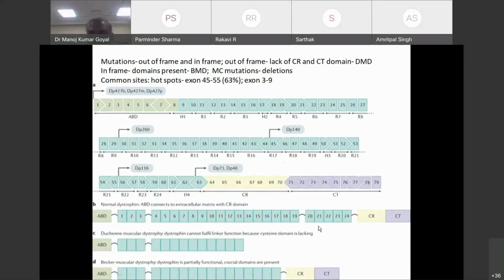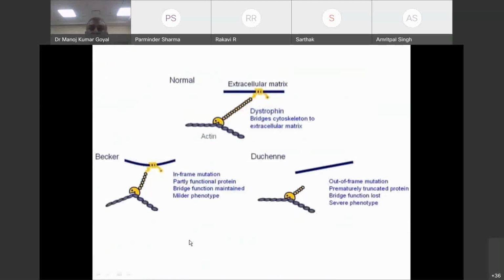Again, in-frame mutations. This is normal dystrophin; this is an out of frame mutation. We are not getting the cysteine-rich domain. In an in-frame mutation, we are getting the cysteine-rich domain. It can still bind, and the important sites are there. So that gives Becker's muscular dystrophy. With no cysteine domain, it cannot bind, and we get Duchenne muscular dystrophy. Same representation. I am saying this again and again so that you understand how most of the muscular dystrophies occur in the same way.